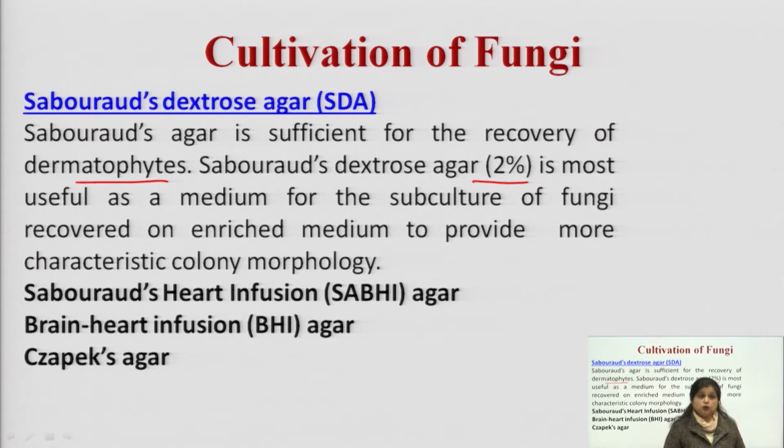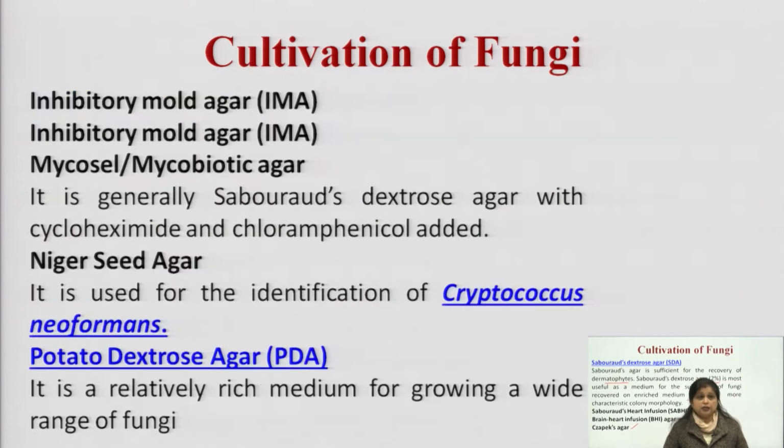Similarly, we can go for Sabouraud heart infusion media, brain heart infusion agar media, and Casman's agar media. These media provide nutrients to the fungi for their growth.